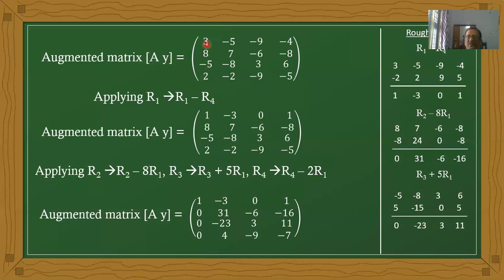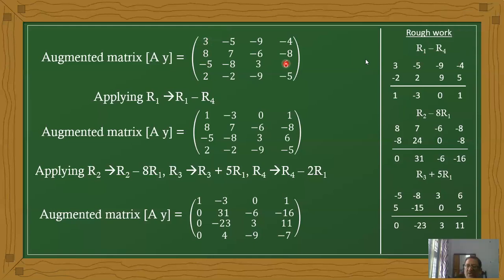Now observe here, first row minus fourth row. First we are taking the first row's entire values, 3, minus 4, minus 9, minus 4, and subtracting R4, multiplying R4 by minus.